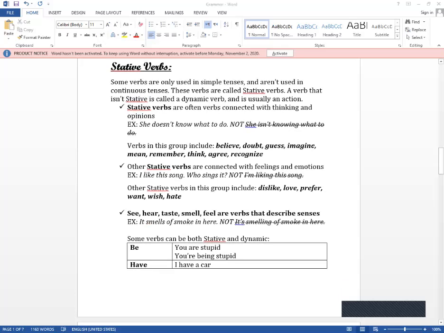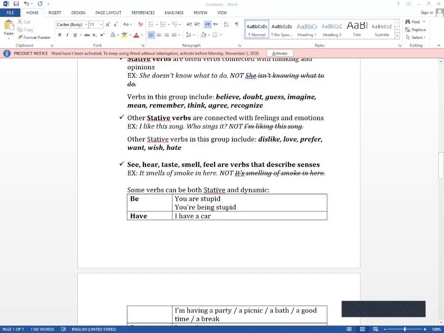Okay, and the verb have. If I say I have a car, this is mine, this is my car. But if I say I'm having a shower, that means I'm taking a shower. So the verb having here is an action verb, so it can come in the progressive tense.